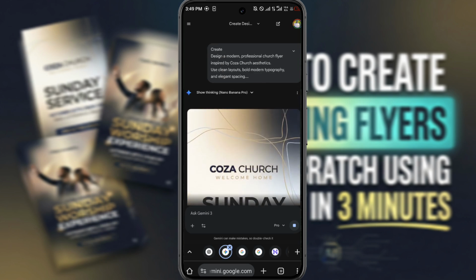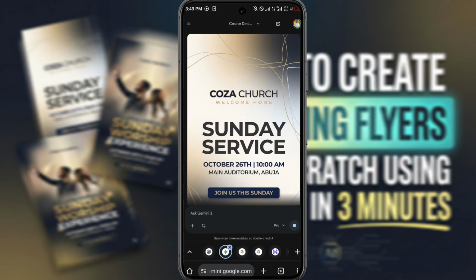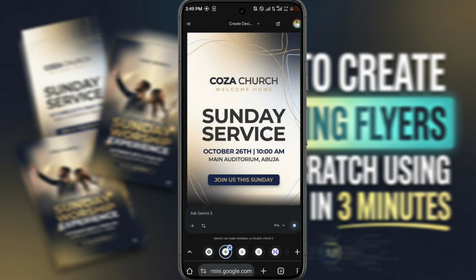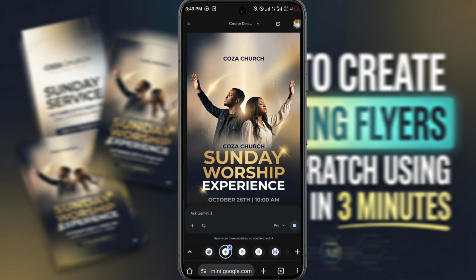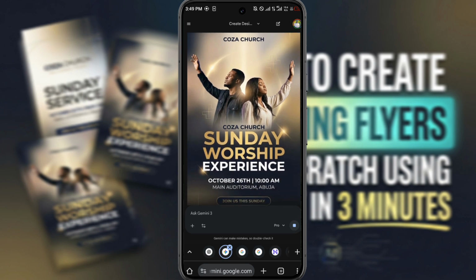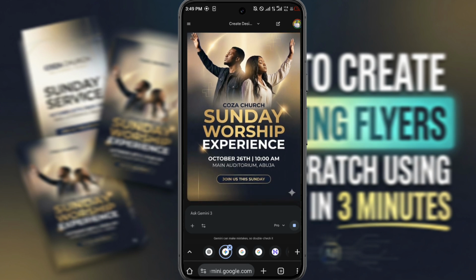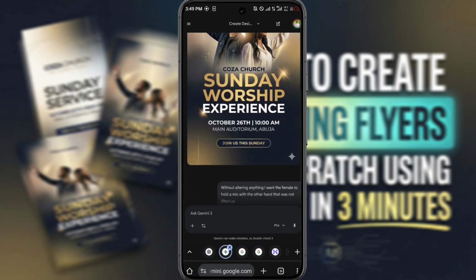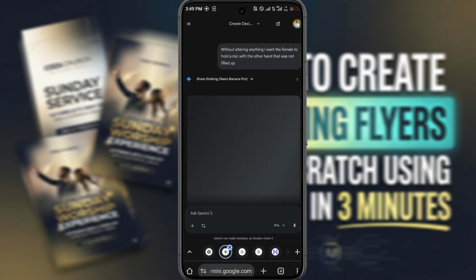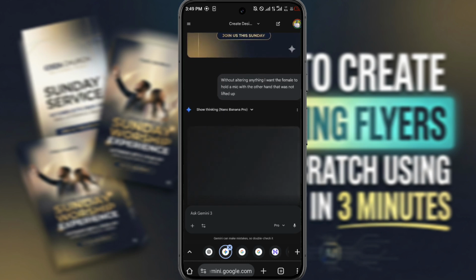Now just see, we went from this just a plain write-up typography on a plain surface with a little bit of stylish design. Then we went up to this with a professional, nice looking design and stylish write-ups. Now see what we are changing it to right now.